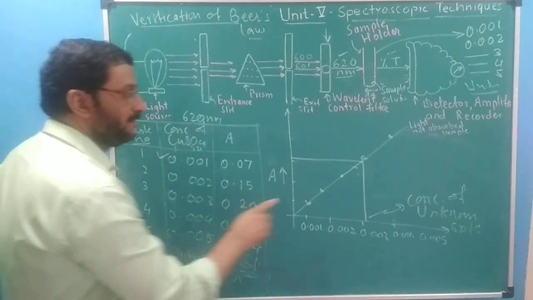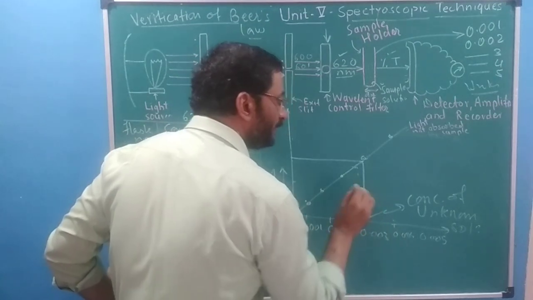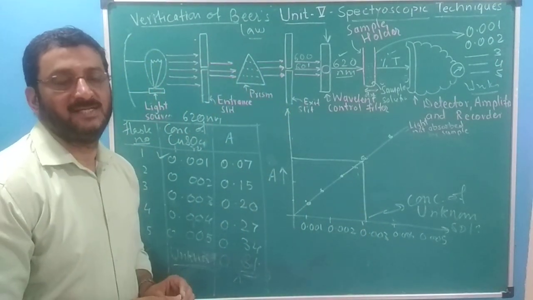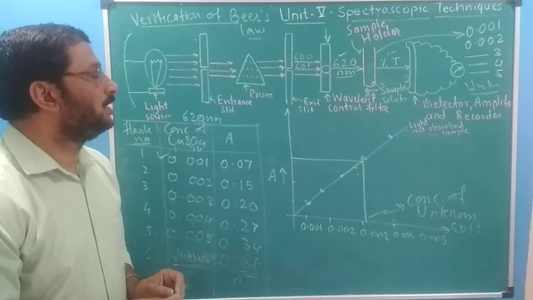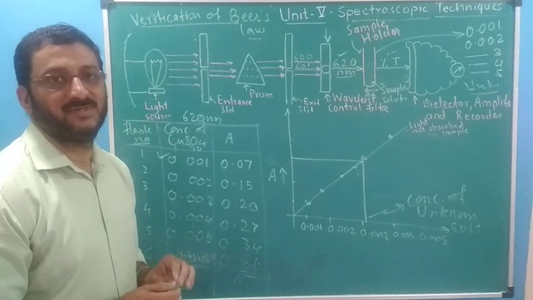Second part to be verified, and from the graph we can find out the unknown concentration of the same copper sulfate solution. This is the point for the unknown absorbance, so the corresponding point on the x-axis is the concentration of the unknown solution. This is a verification of Beer's law, isn't it? So in the manual, you write with maximum understanding.